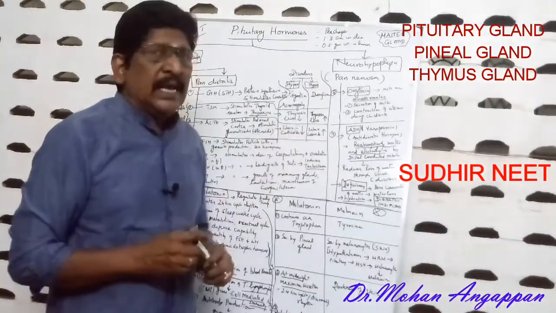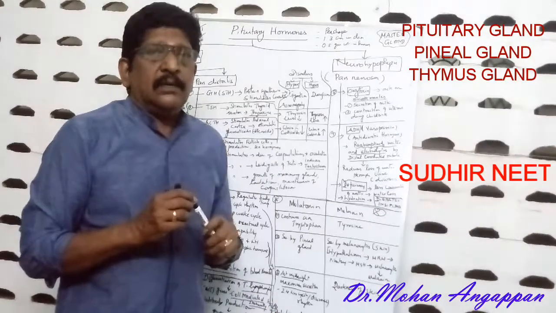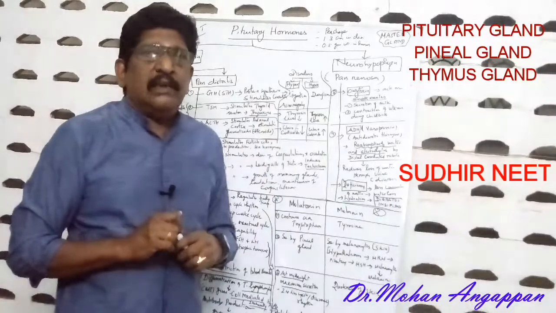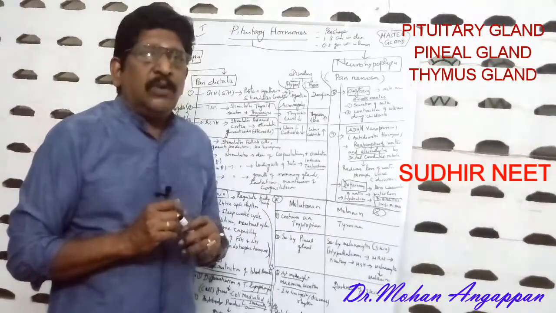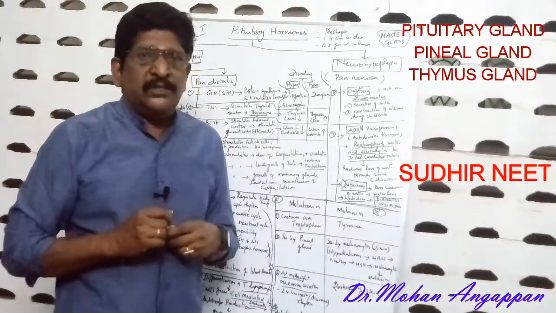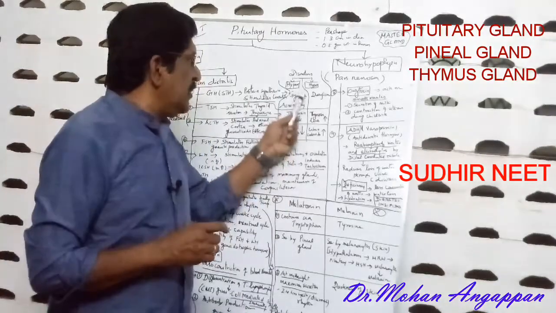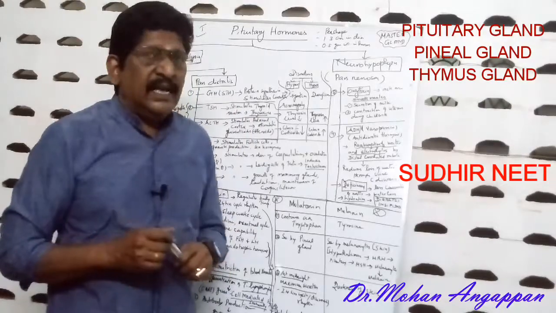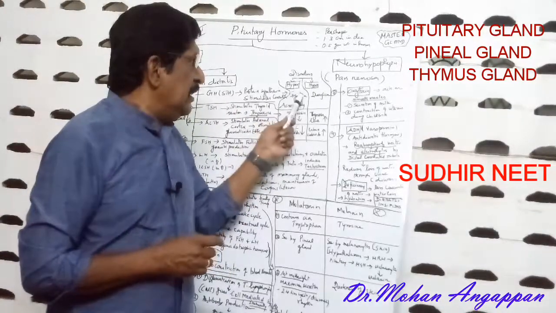And also acromegaly, that is the face distortion, the enlargement of the bones of the face. These two are the results of hypersecretion of the GH or STH.